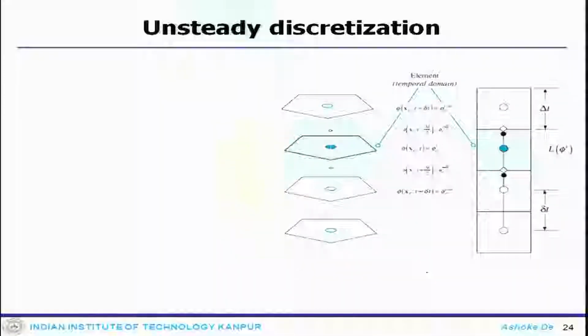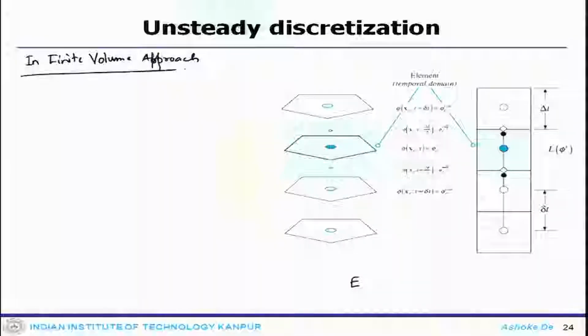Now, once we look at these things, we can look at the similar implementation in terms of these elements, that is, the implementation in the finite volume approach, which will be written in terms of those coefficients. This is an element in the transient domain.